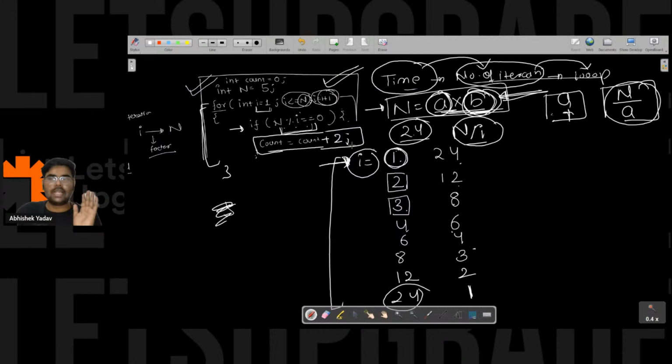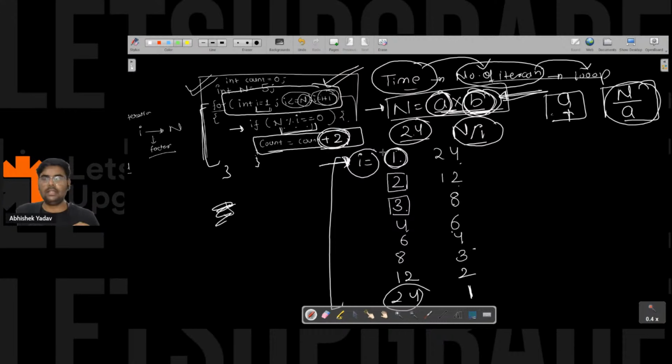Okay, so if it is clear, but it is not affecting the number of iterations, right? You are able to do this part, but if you observe, it is not affecting the loop. You are not reducing the number of iterations, and the time complexity is directly proportional to the number of iterations. So let's observe this table.